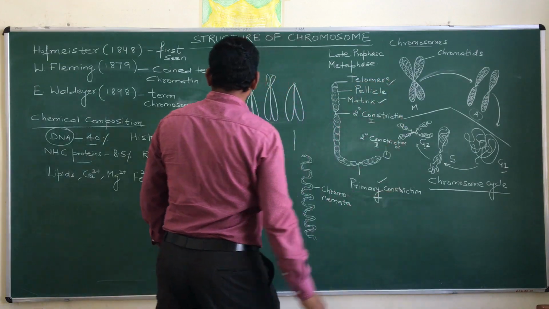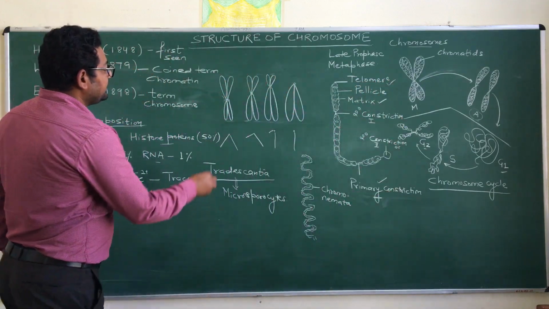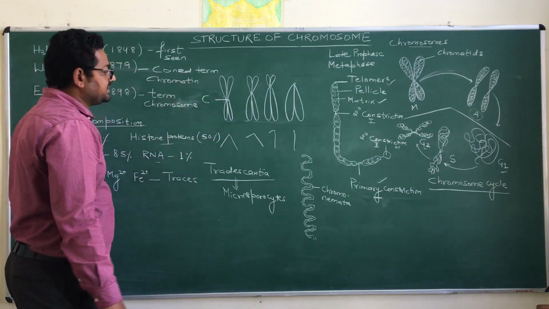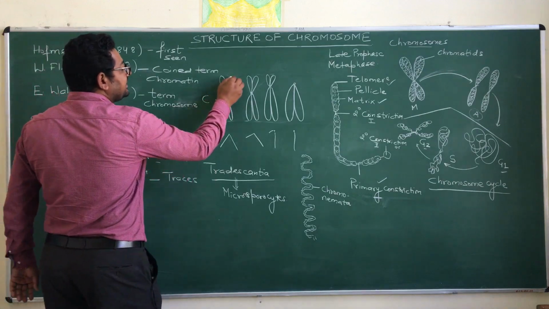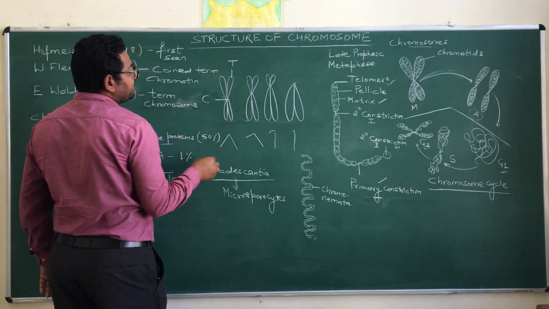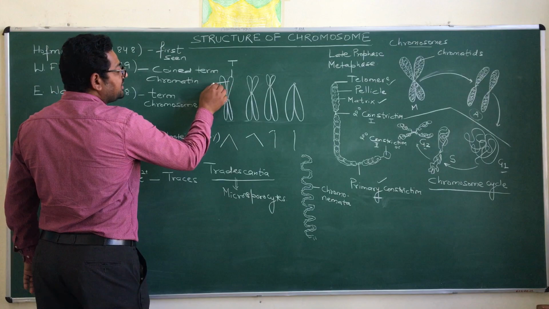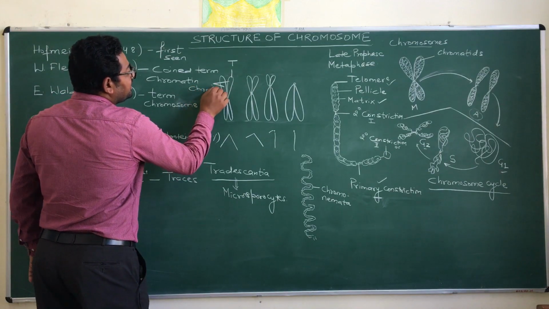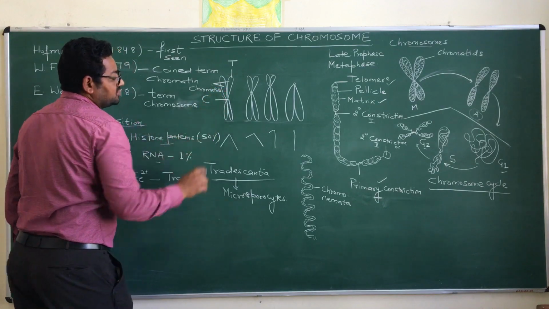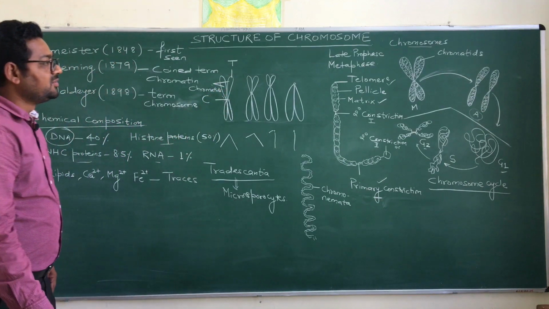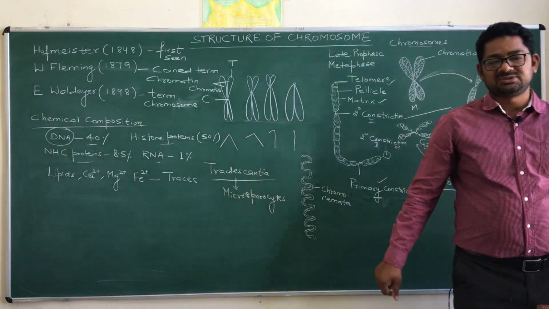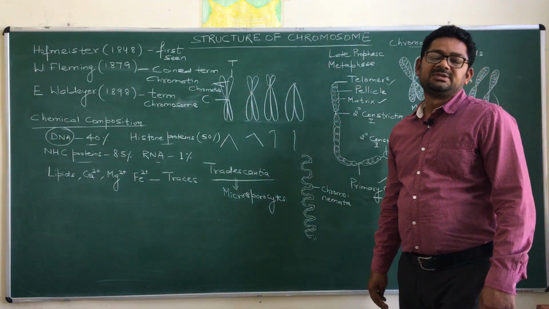So a typical chromosome has the following parts. In the center there is the primary constriction, that is named as centromere. At the tip there is the telomere. Along with this one there are the two different chromatids. So these are the typical parts of a particular chromosome. So first of all, come on to the pellicle. Actually this pellicle is the outermost part of this particular chromosome.